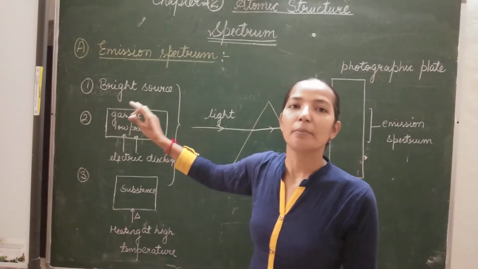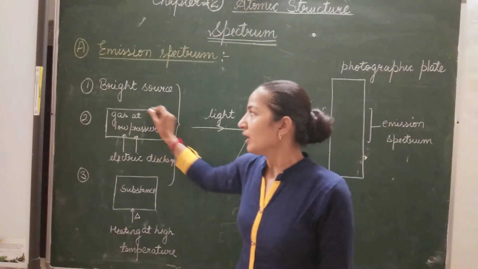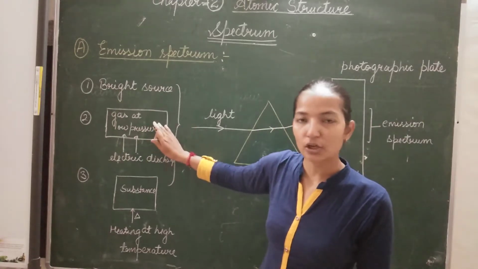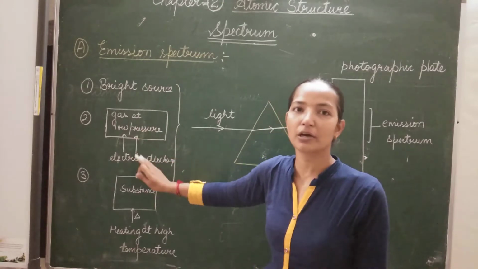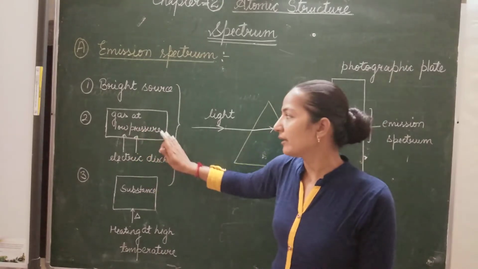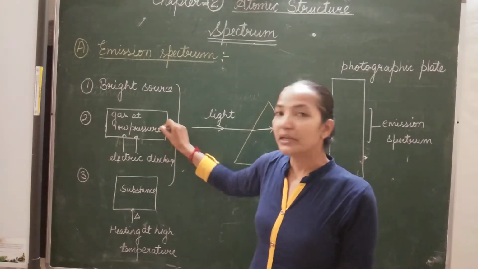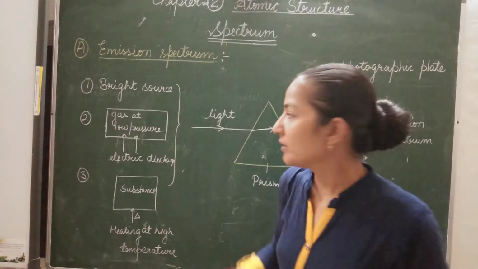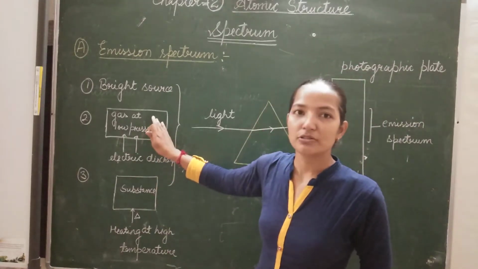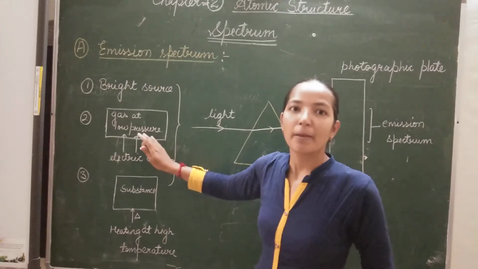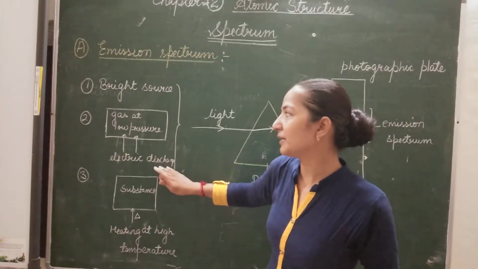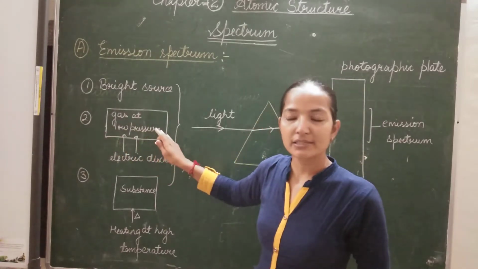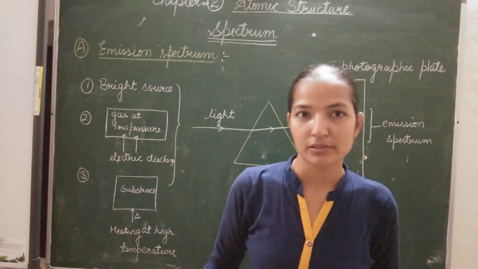Whenever we have a chamber of gas at low pressure and we pass an electric current through this gas chamber, a certain amount of radiation is emitted. At high temperature or high voltage the gas gets ionized, and it begins to release radiations.